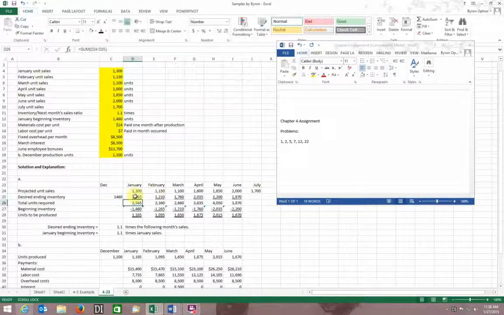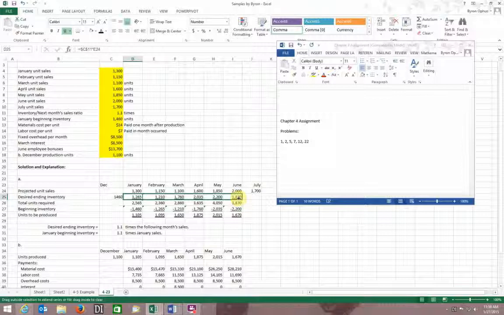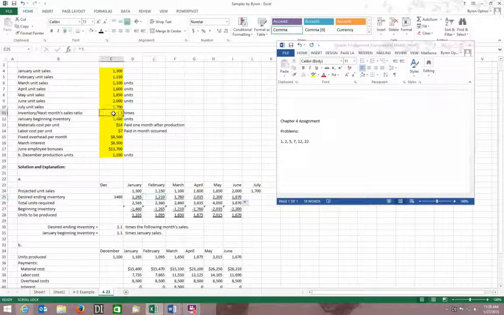Okay, cool. Now I can drag this. I can copy that over, or I can copy and paste it, whichever one. Now what's important to see is that, again, C11 stayed there, but this reference moved. It stayed the same from February to March, from March to April, April to May, etc. But when I hit that dollar sign, and you can put that in manually, it keeps that reference the same. So when I copy, you're going to have a lot of formulas like that as we go through this class. And so knowing that, it's kind of a cool little trick.